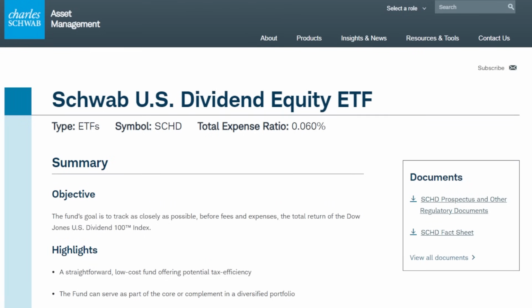The Schwab US Dividend Equity ETF, or SCHD's, 2024 reconstitution has been completed, and a lot of investors are very unsure and unhappy about some of the new stocks within the ETF. If you want to see a complete breakdown of the new reconstitution, see which stocks were taken away and which stocks were added, stick around, drop a like down below, and let's get right into it.